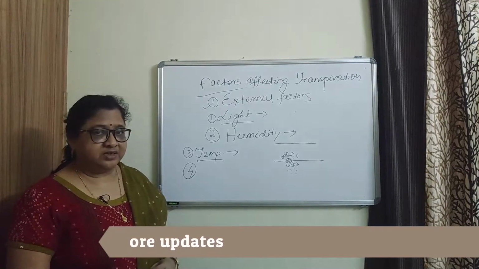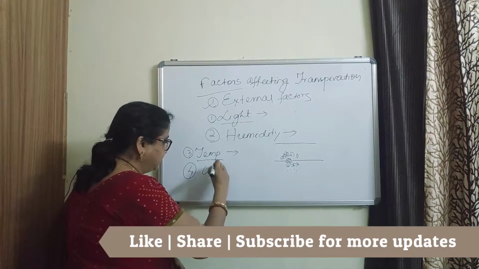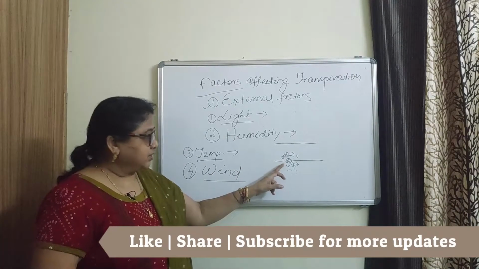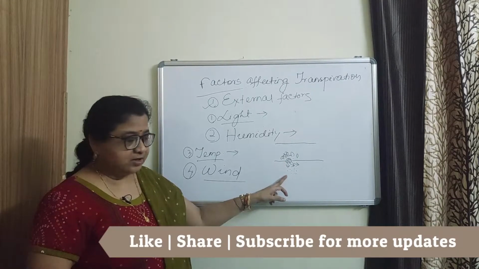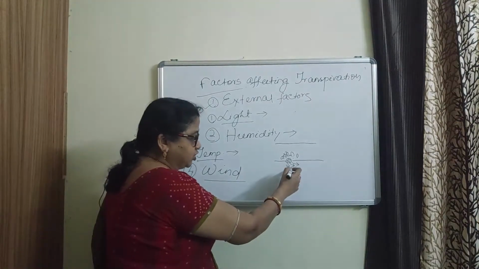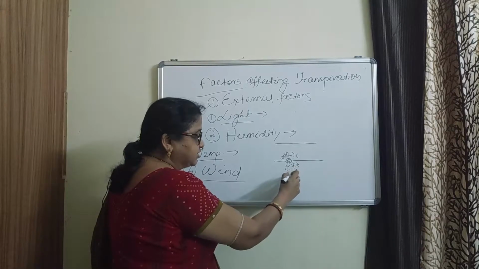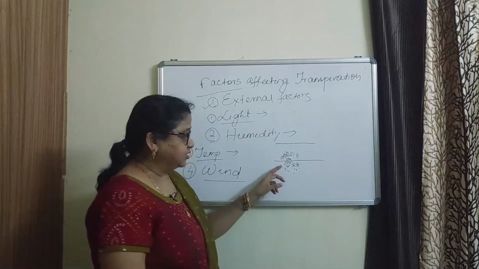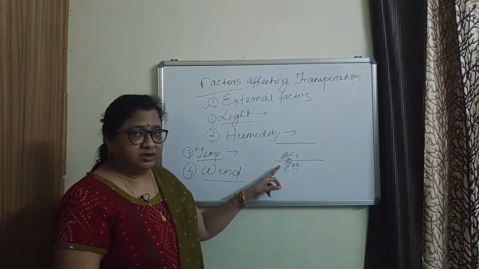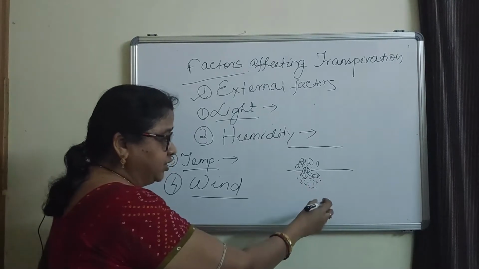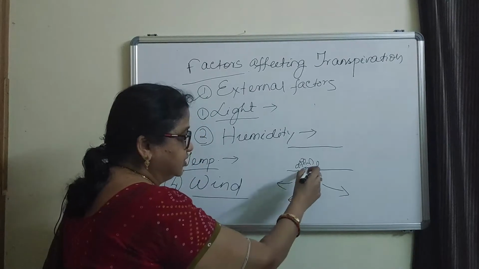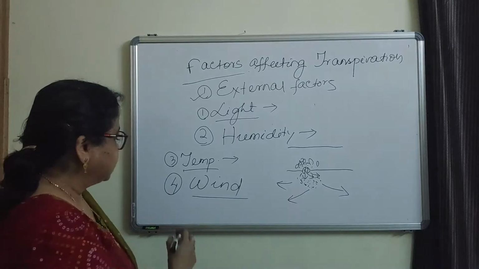Another factor which affects the rate of transpiration is wind. Transpiration is the process through which the water vapor comes out of the stomata to the atmosphere. If there is no wind or in still air, the water vapor which comes out of the leaf will be saturated at this place, or surrounding the stomata. Then the rate of transpiration will be low. And if there is wind, then this water vapor will be dispersed, so that the rate of transpiration will be more.